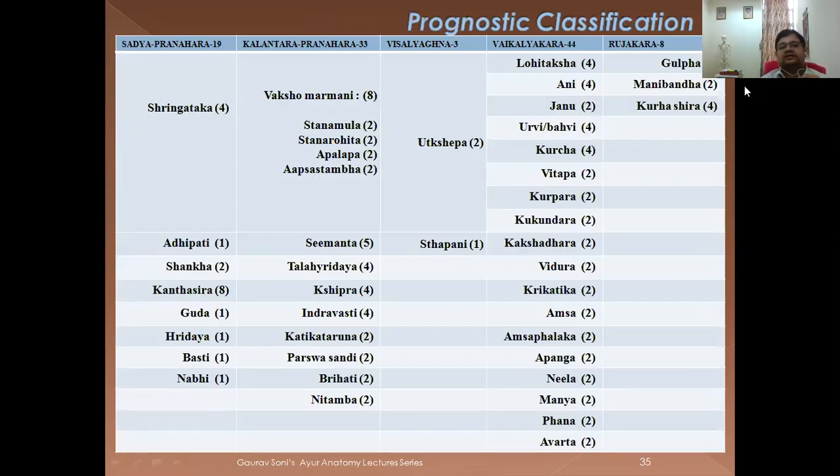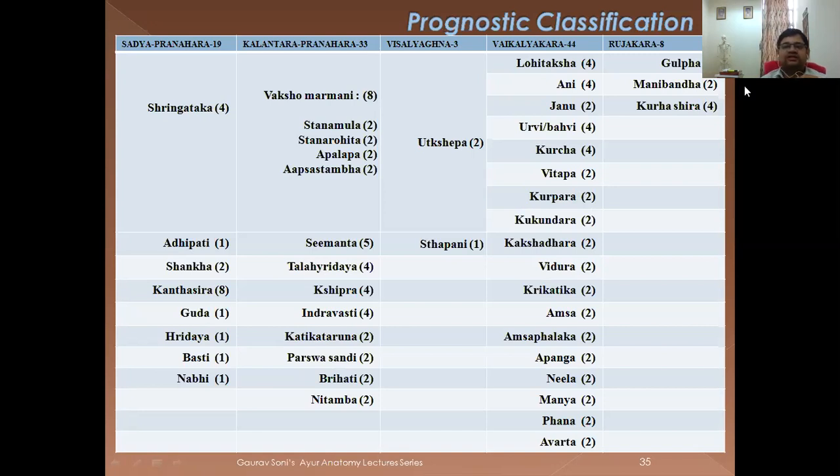So Sadyahpranahara: Sangatak, they are 4 in number, Adhipati 1, Shankha 2, Kantasira 8, Guda 1, Hridaya 1, Basti 1, and Nabhi 1. You can see the upper 4 are the part of head and neck region and the lower 4 are the part of Prishthavamsa. Then come Kalantarapranahara effect, they are 33 in number. What they comprise of: Stanamula 2, Stanarohita 2, Apalapa 2, Apastambha 2. This is a very good question for MCQs also. Simanta there are 5, Talahridaya 4, Kshipra 4, Indravasti 4, Katikataruna 2, Parshvasandhi 2, Bruhati 2, and Nitamba 2. Vishalyaghna 1, there are only 3, Utkshepa 2 and Sthapani 1.